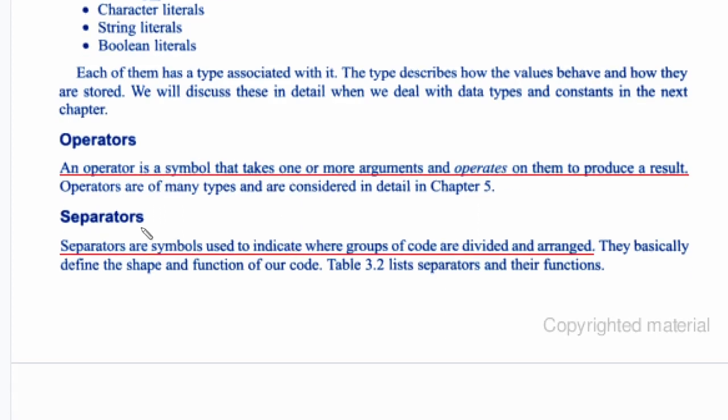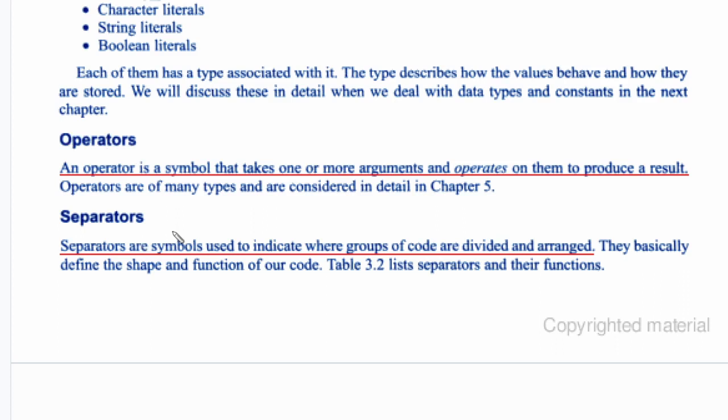Next one is called separators. Some examples of operators are arithmetic operators like addition, subtraction, multiplication, and comparison operators like relational operators: greater than, lesser than, or equal to. All these are called operators. Now the next one is called separators.